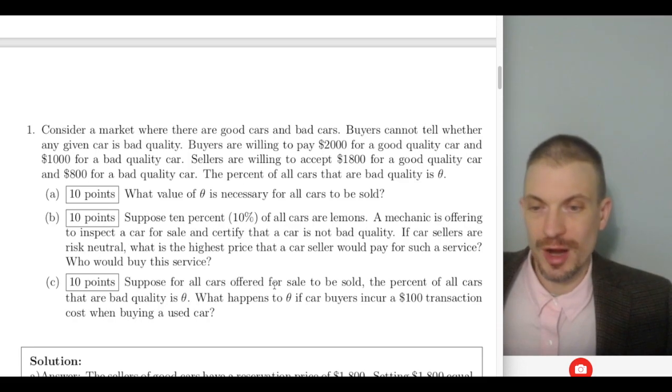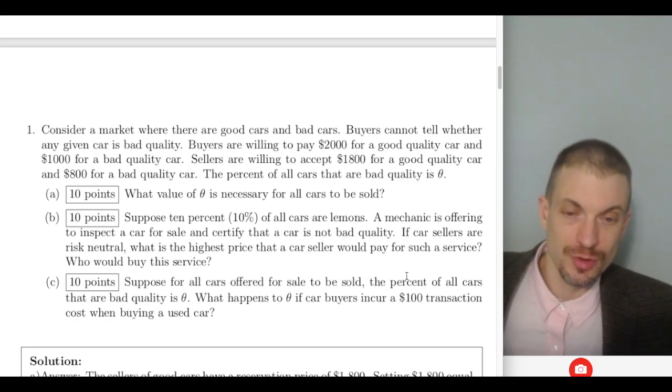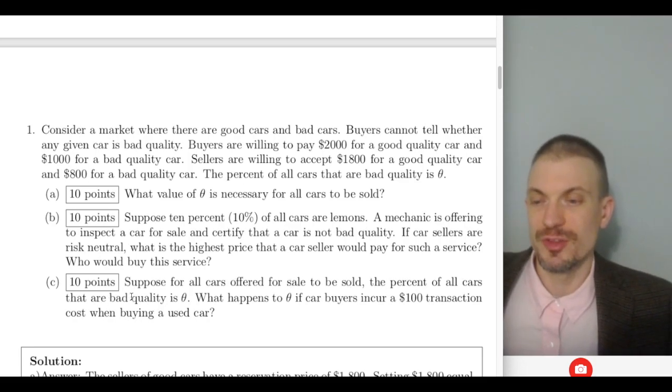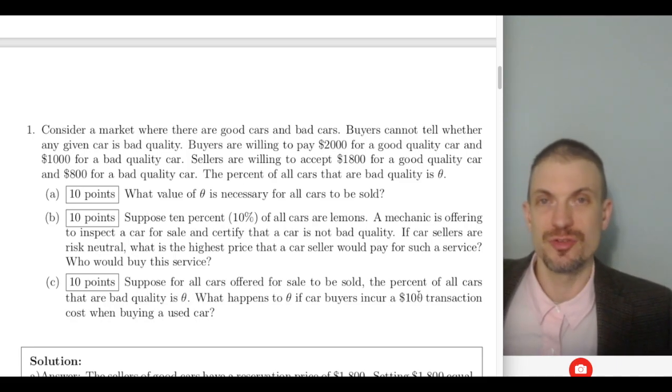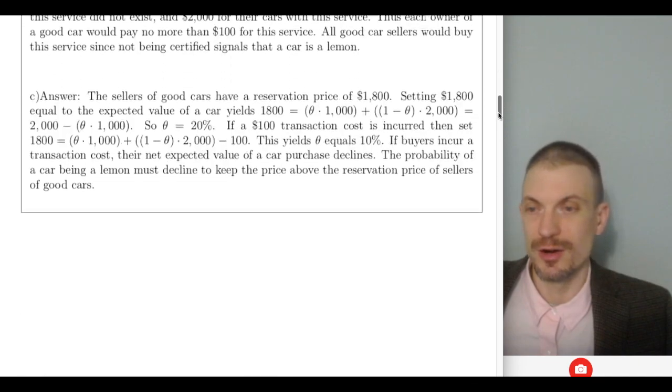Then suppose all cars offered for sale are going to be sold. The percent of all cars that are bad quality is theta. What happens to theta if the car buyers incur a $100 transaction cost when buying a car?